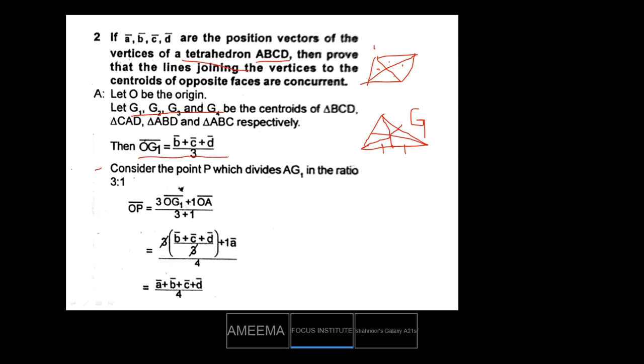So OP bar will be equal to (3 into OG1 bar plus 1 into OA bar) whole divided by 3 plus 1. We already know OG1 bar, so we are just substituting it. Now this 3 and this 3 get cancelled and you will be left with (a plus b plus c plus d) whole divided by 4. Understood?